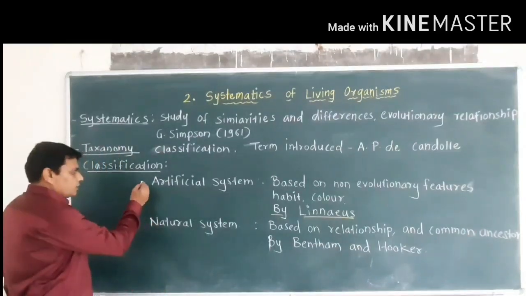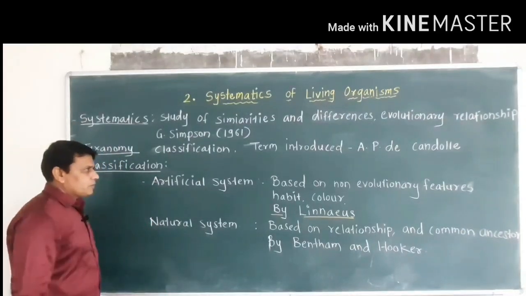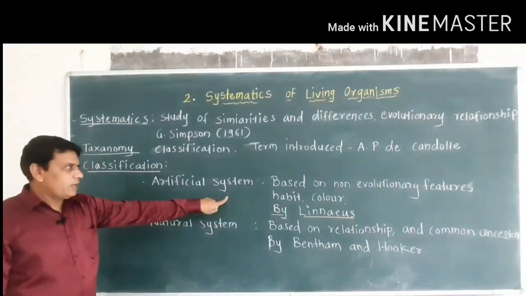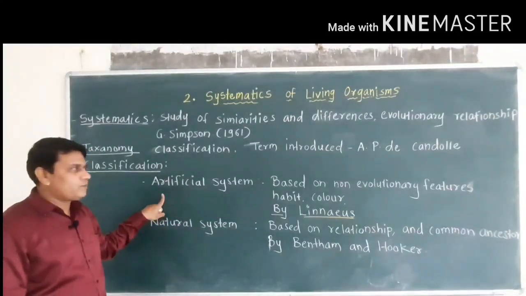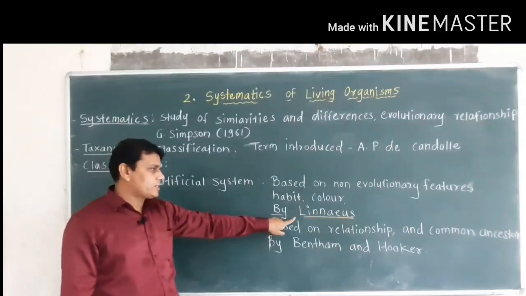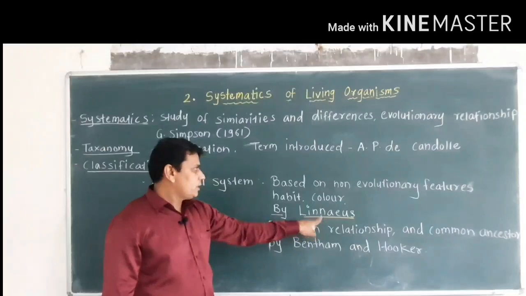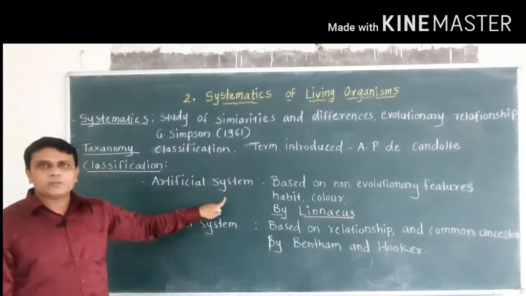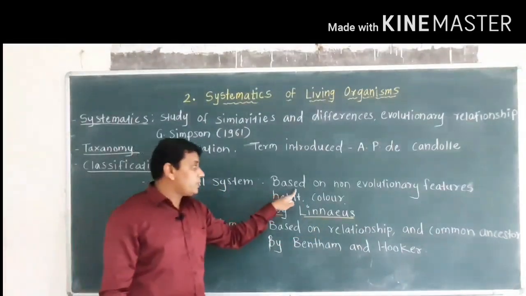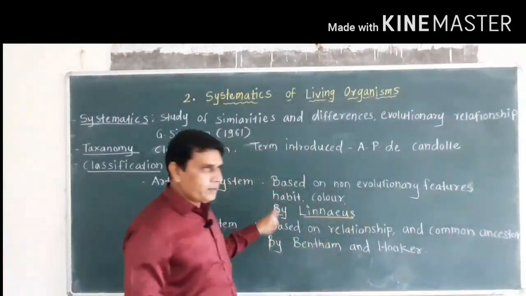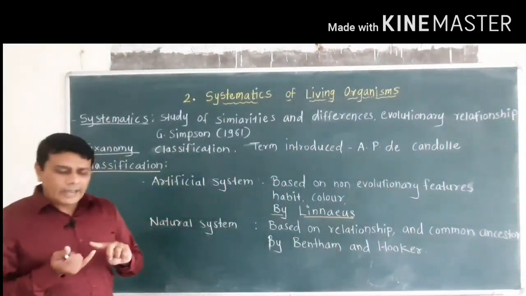In this, the first one is the artificial system of classification. And this artificial system of classification was first proposed by the scientist Carolus Linnaeus. So this artificial system of classification is based on non-evolutionary features like habit.